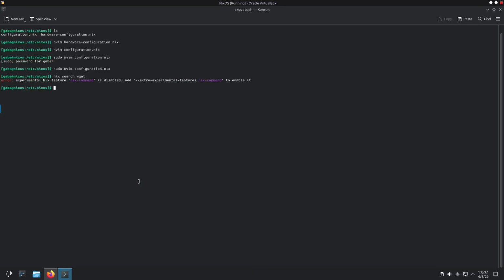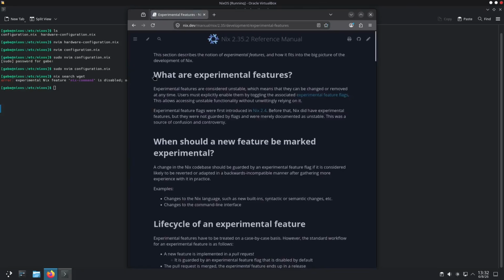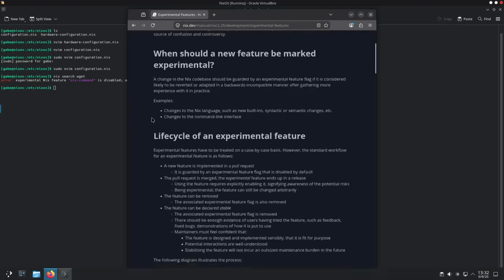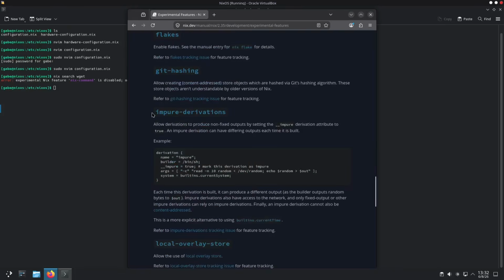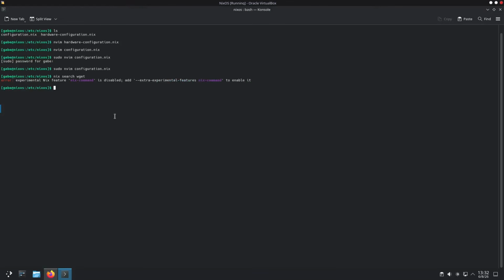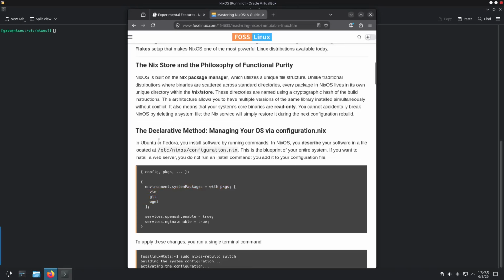Fascinating. Experimental Nix feature: nix-command is disabled. And why is it disabled? Experimental features are considered unstable. I see. Okay, which means they can be changed or removed at any time. You must explicitly enable them by toggling it. So blah blah blah. We saw that here. Experimental feature flags were introduced in Nix 2.4, and we got it by flags. Makes sense. I see. Basically, those are experimental so as not to break the system. I see. This is something I do remember. Yes.